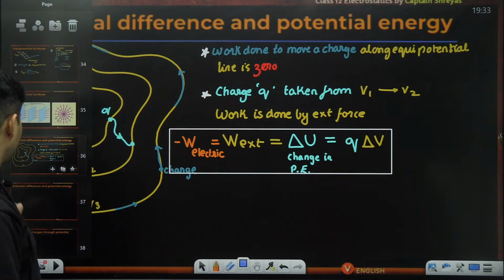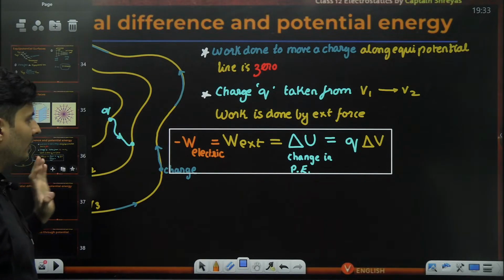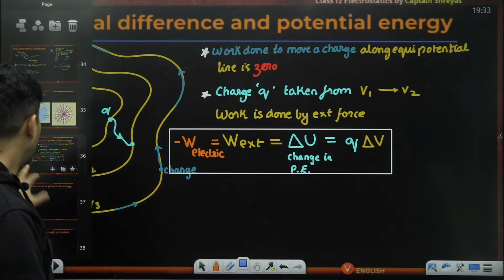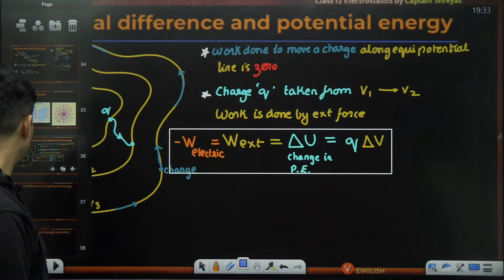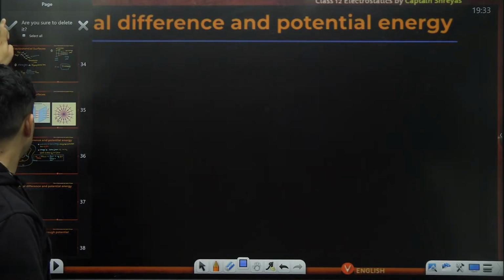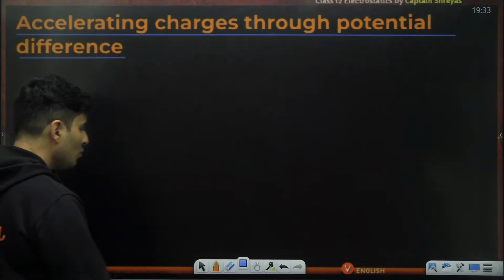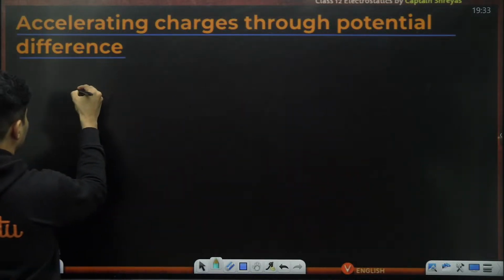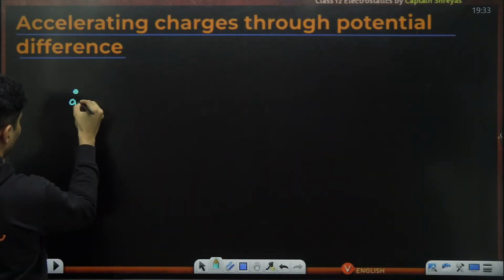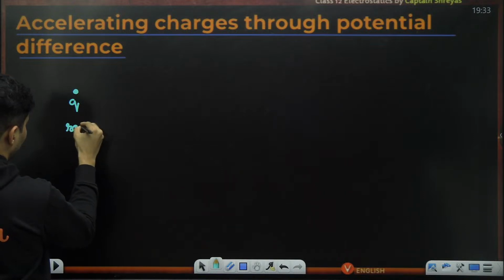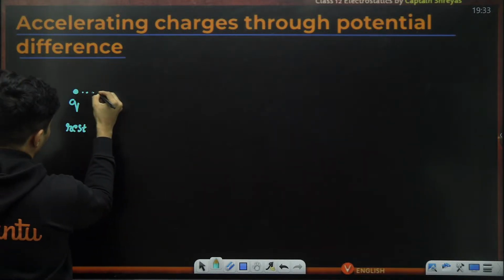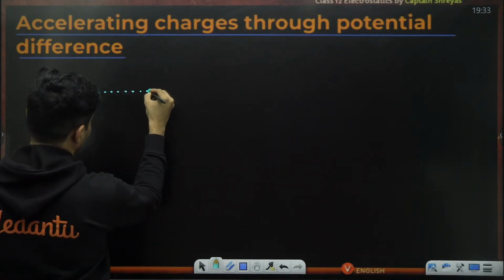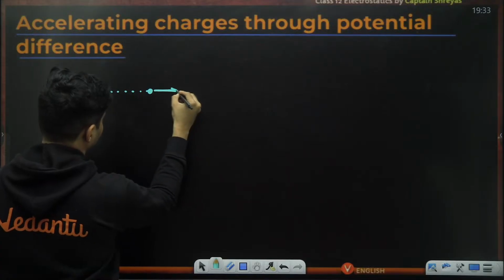All right. So that is the concept of potential energy and potential and how they are related to each other. One such example you might have seen: you take a charge, small q, maybe at rest, and then after some time that same charge will get some speed.